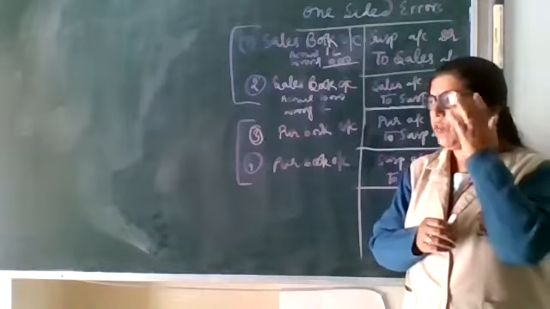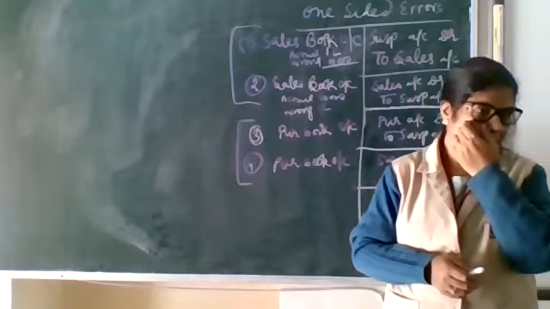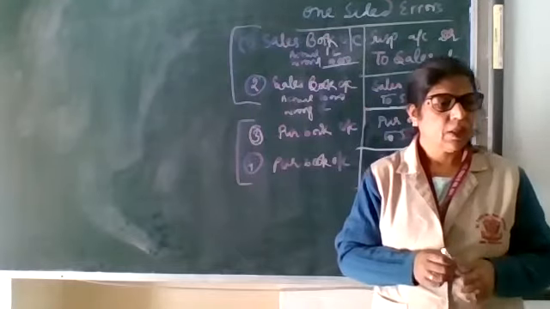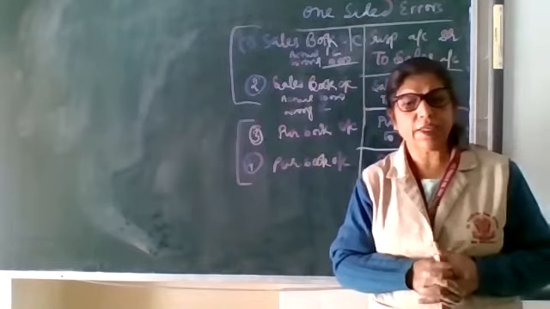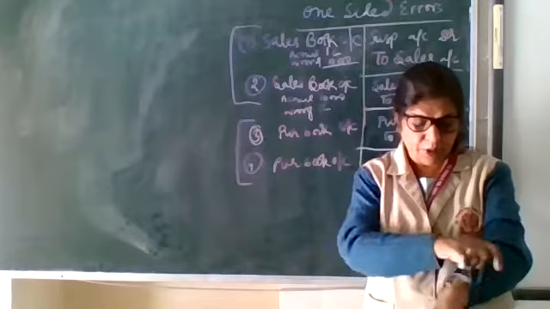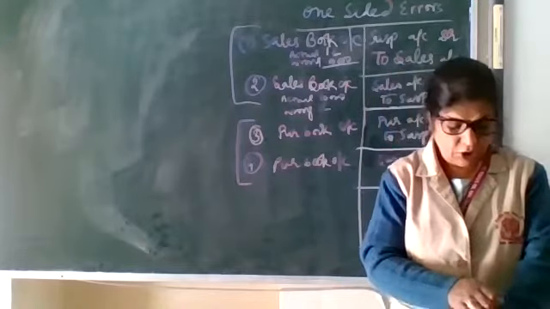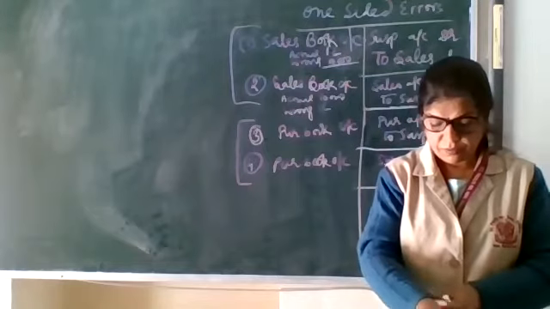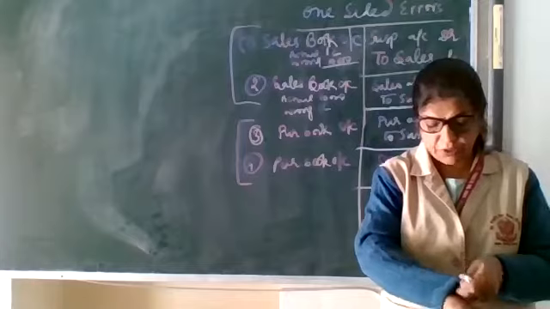Note down, if you want to, the total of the first page is 10,000 rupees. But the accountant carried it forward as 1,000 rupees in the purchase book. What will be the rectification entry?